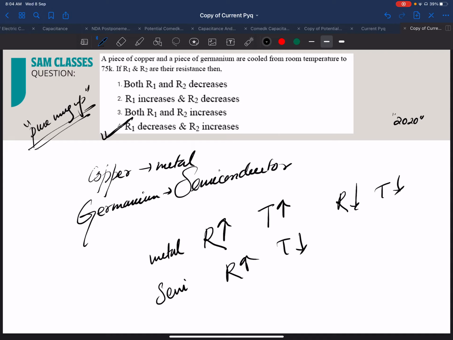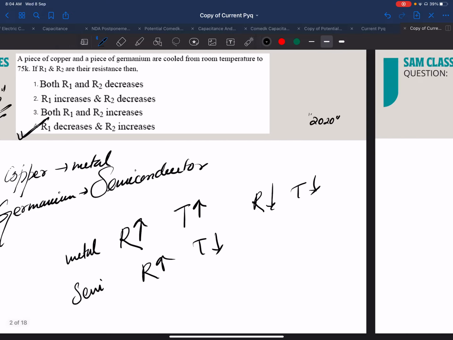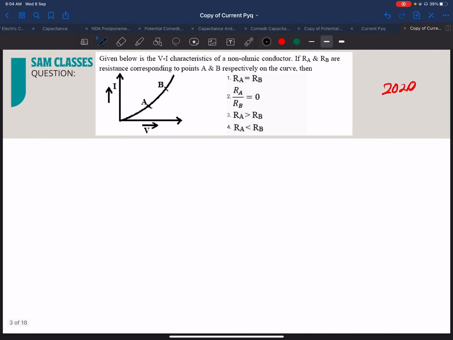So you should know a lot of questions in this part. You'll see where they are pulled up, and it's a very simple mug-up question, not very difficult. Let's see the next question again. Now this question is purely based on maths. So what you can do, just draw the graph.